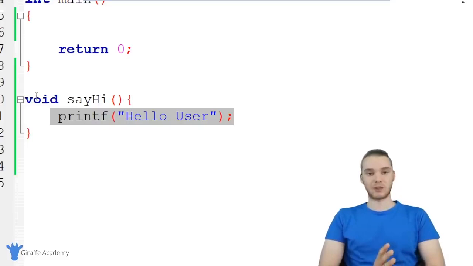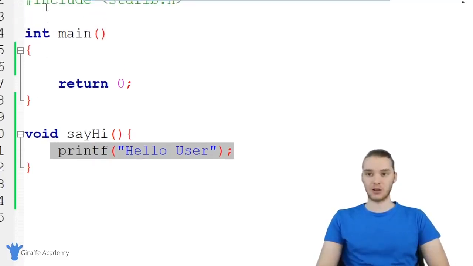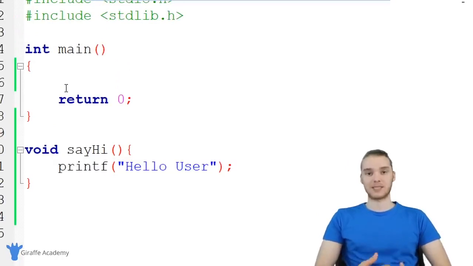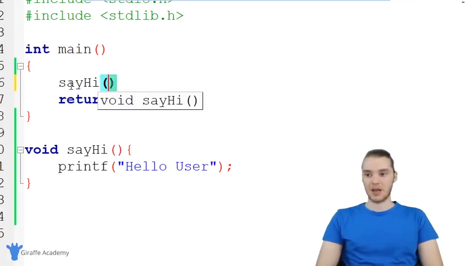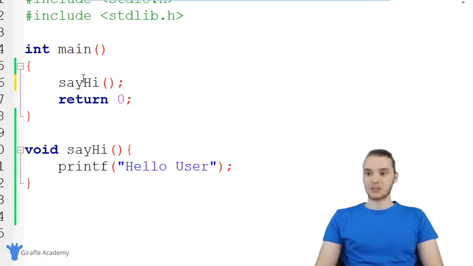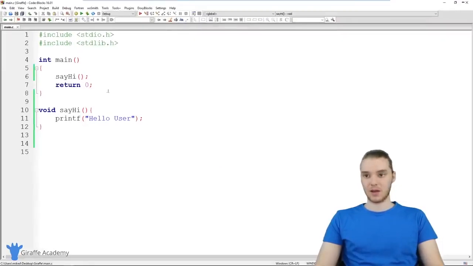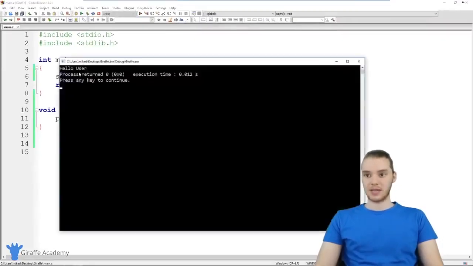And this is the first lesson with functions: in order to use the code inside of the function, we have to call it. Calling a function basically means we're telling C that we want to execute all the code inside of it. So if I want to execute this code, I can call this function. The way that I do that is just by typing out the name of the function and an open and close parentheses. So now, instead of just printing out nothing, C is actually going to go over here and execute all the code in the say hi function. So let's run our code, and you'll see now we're printing out hello user.